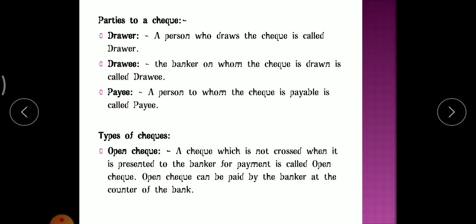And gives it to Mr. Vijay. So now Mr. Ajay is a drawer. Sorry, Mr. Ajay is a drawer, Mr. Vijay is a payee, and who is the drawee here?